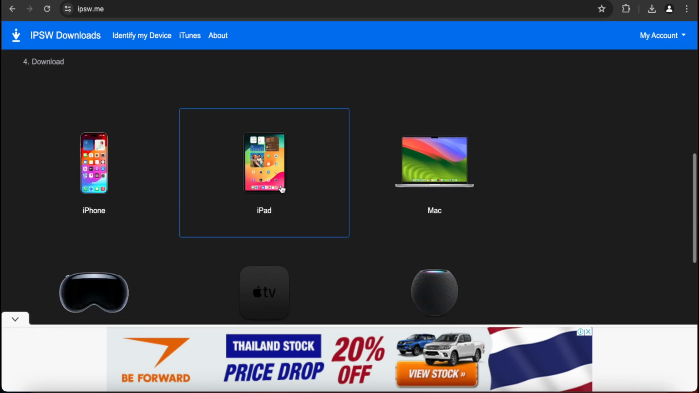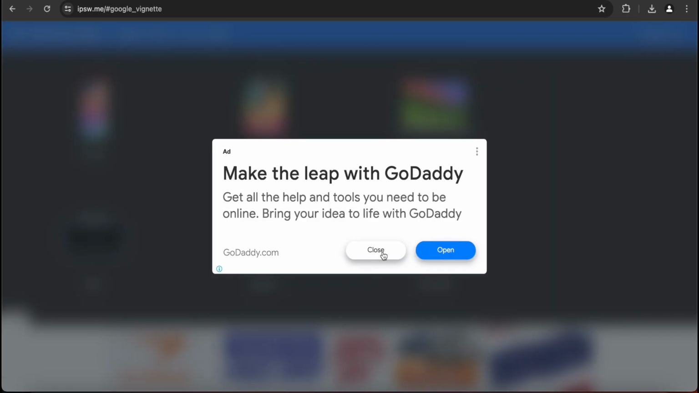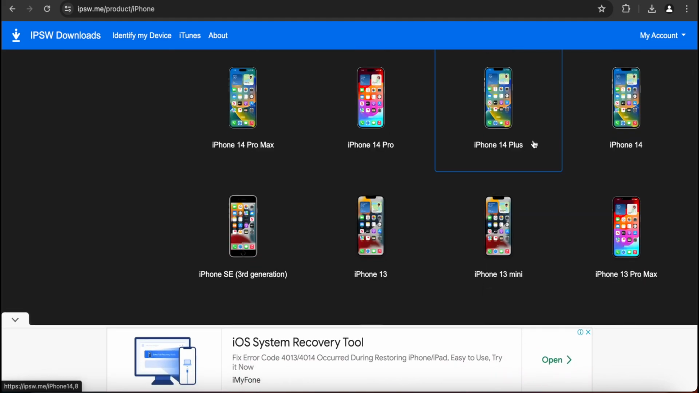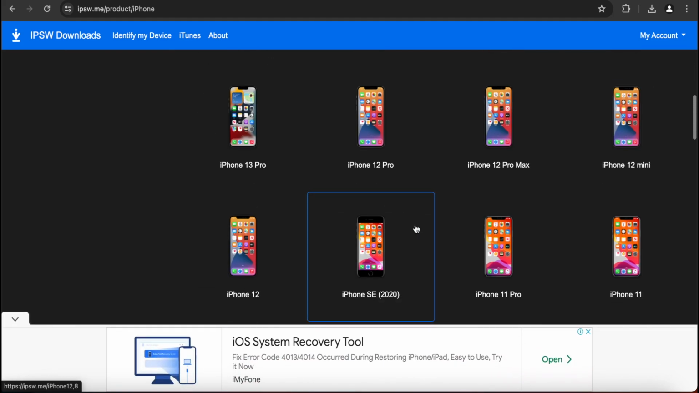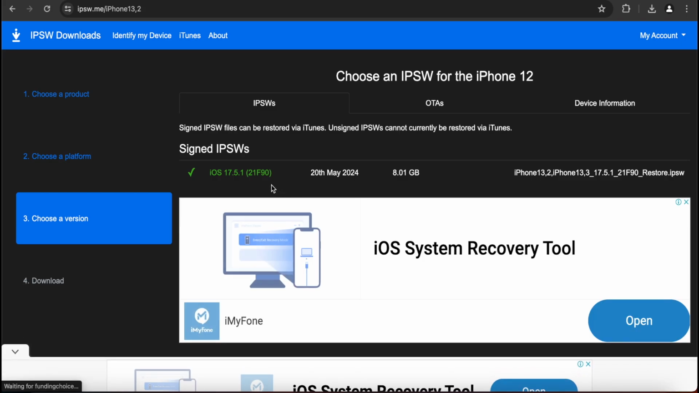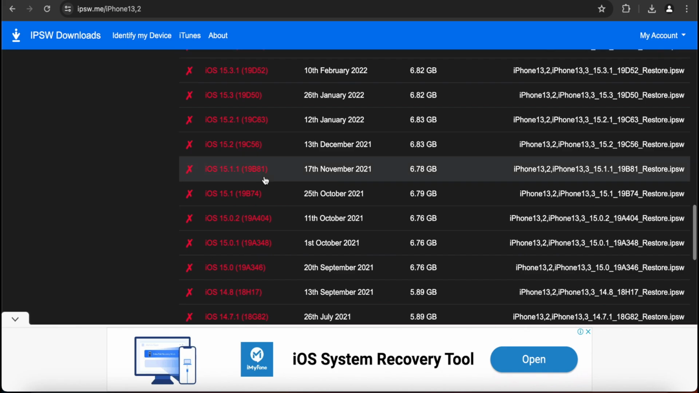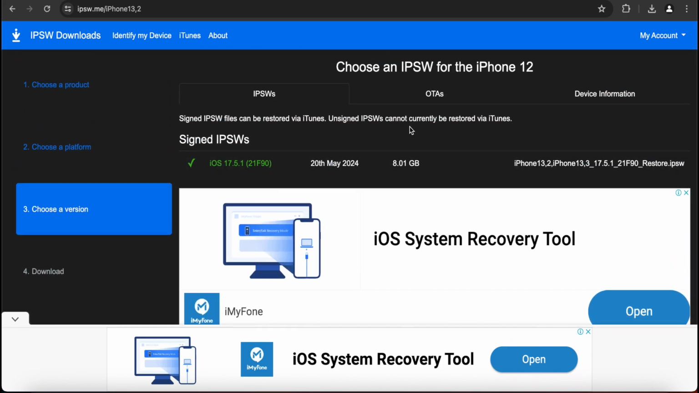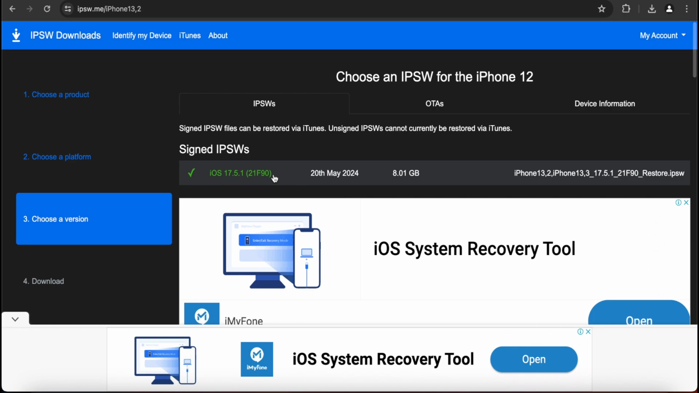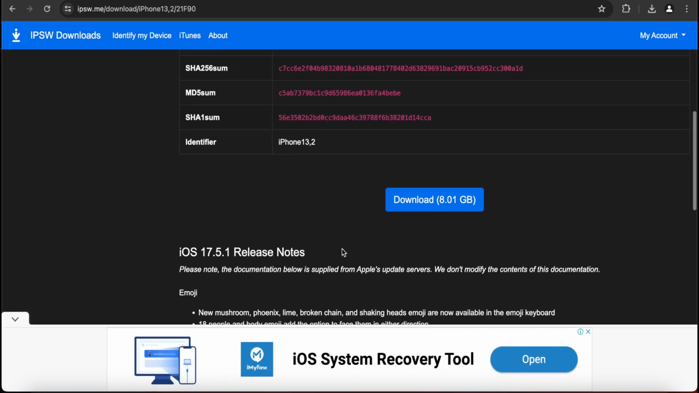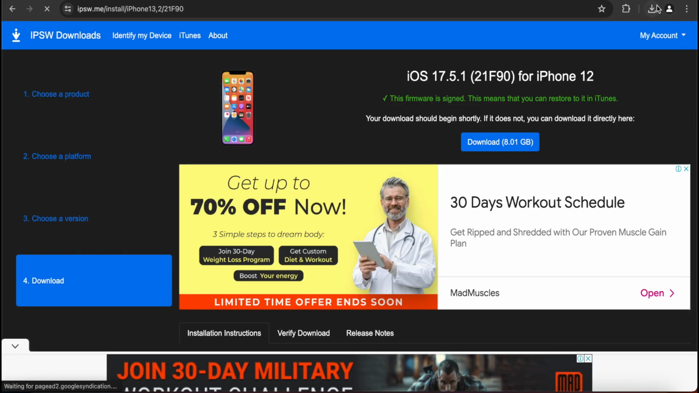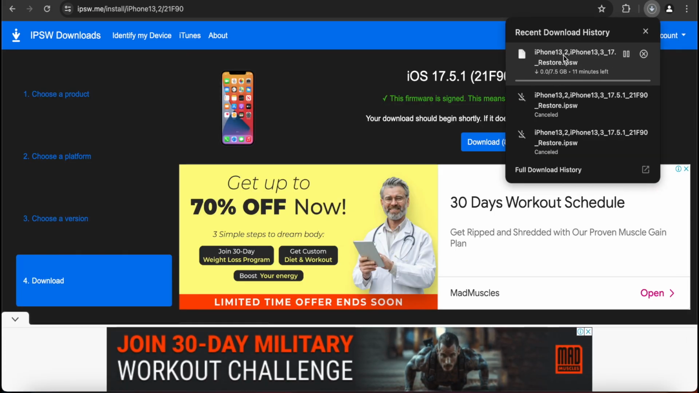So you will go ahead and select your product. We are doing iPhone today. Select your iPhone model. For this exercise, I'm using an iPhone 12. And it will list the various versions of iOS. But as you can see, only one is still signed, so we are only going to go with 17.5.1. You select it and click download. The download should automatically start. So just allow this download to complete, and then I will show you next steps.